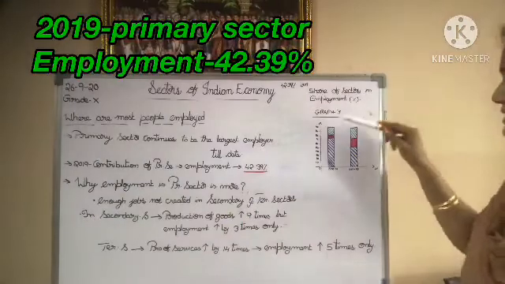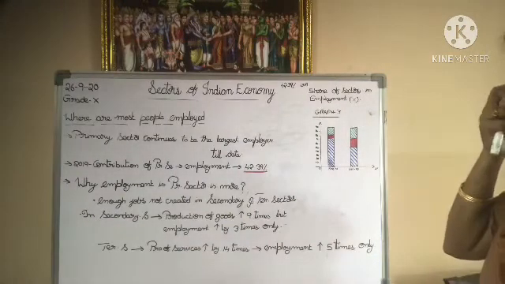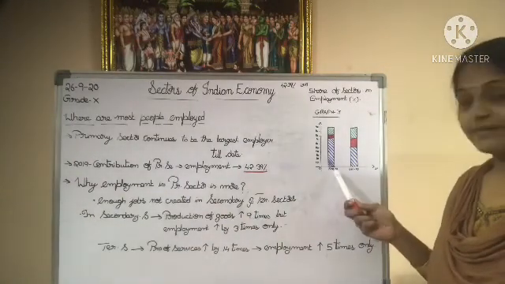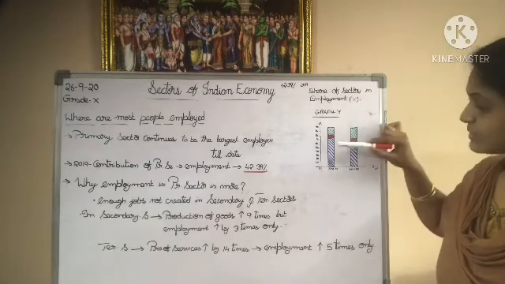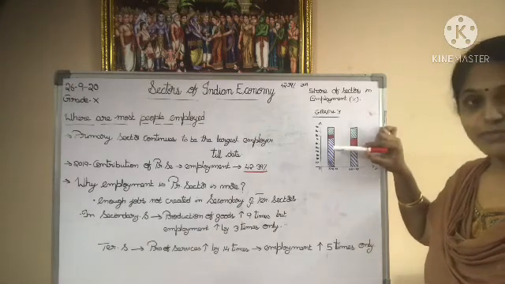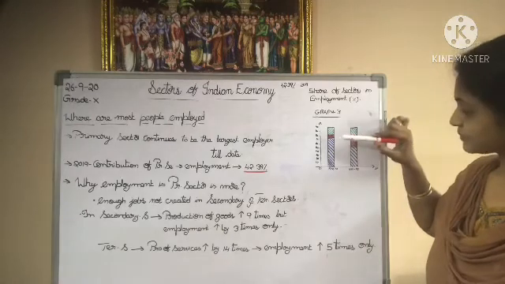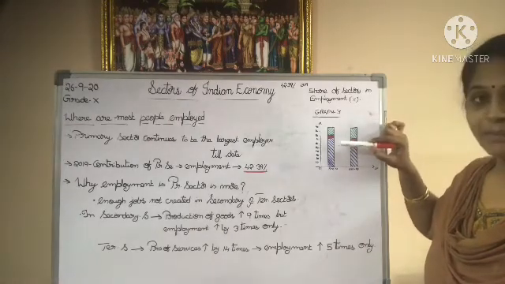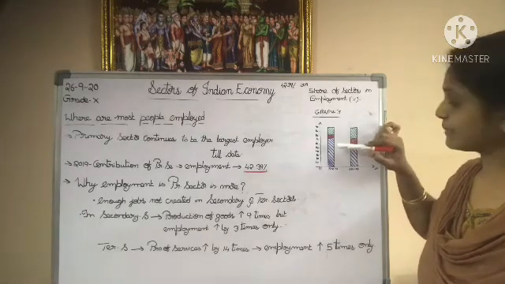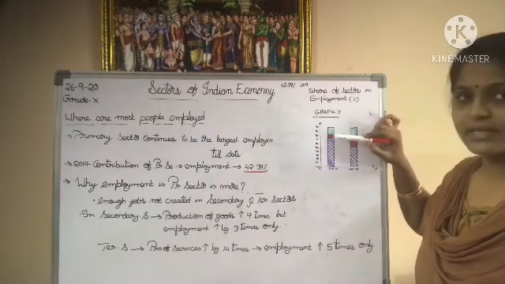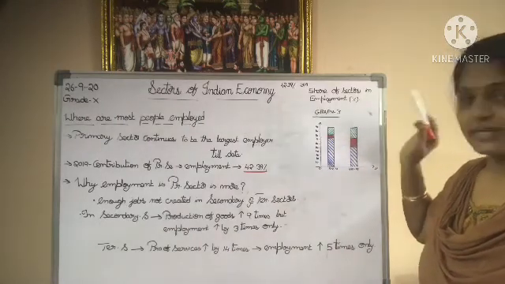That also you can see from this graph. So here, in 1970 to 73, the primary sector provided the maximum employment, and a little by the secondary and tertiary sectors.